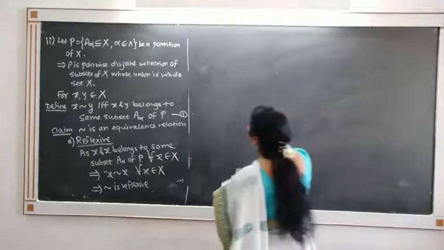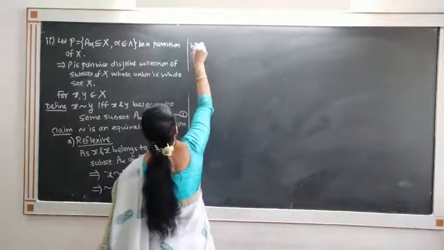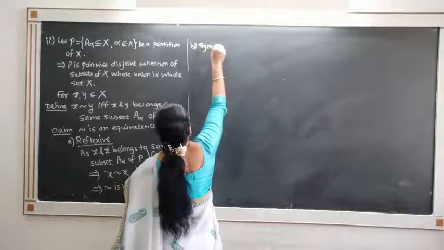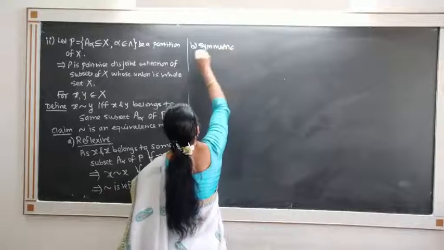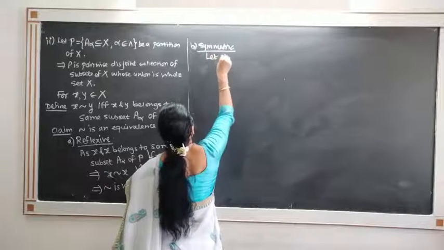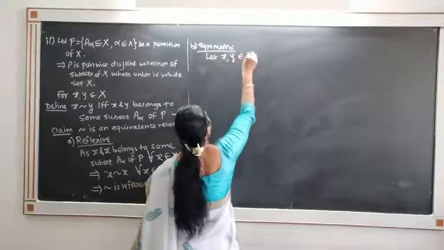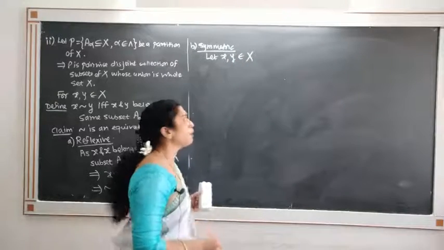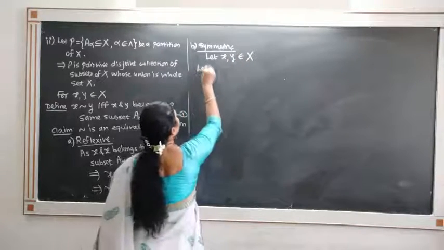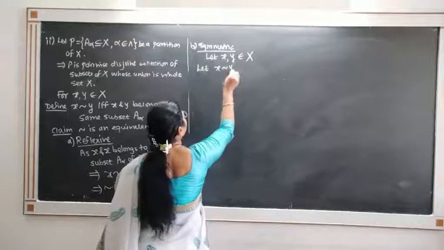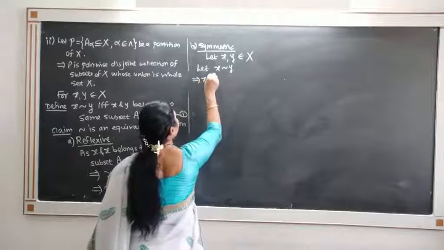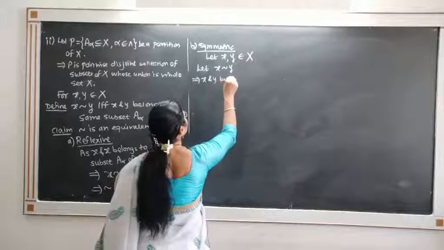So the second part, to prove that it is symmetric. To prove that it is symmetric, let us start with two elements x and y in X. So let x and y belonging to X be any two arbitrary elements, and let us assume that x is related to y. This implies that x and y belong to